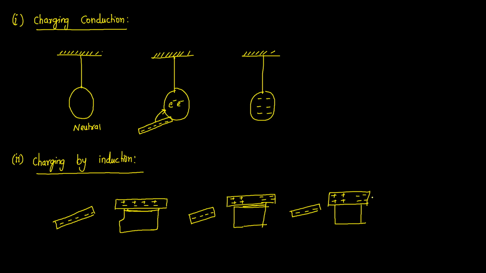So what I will be doing is connecting a wire and connecting that wire to the earth. This is called earthing of the wire. Whenever I connect this wire to the earth, what will happen? All the negative charges will flow to the earth. Finally, I will get a body which consists of only positive charges. If I remove this body away, I will get a body which consists only of positive charges.